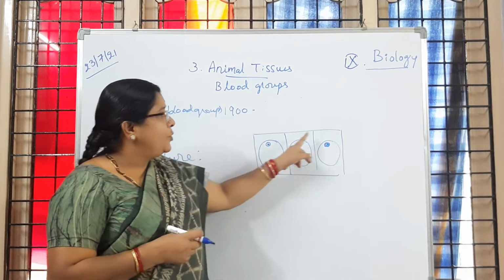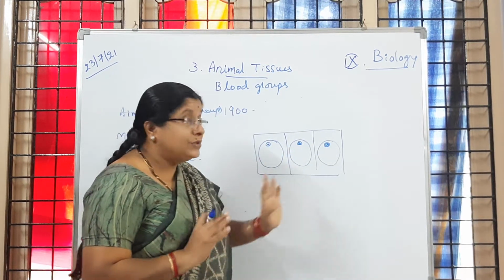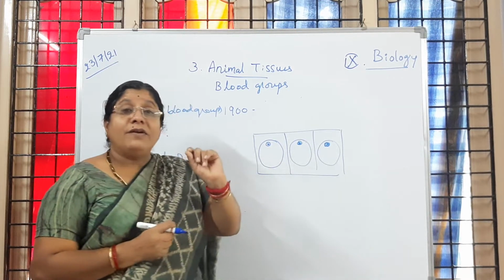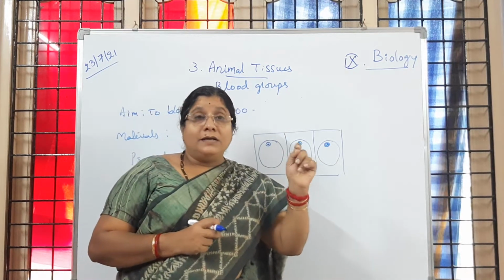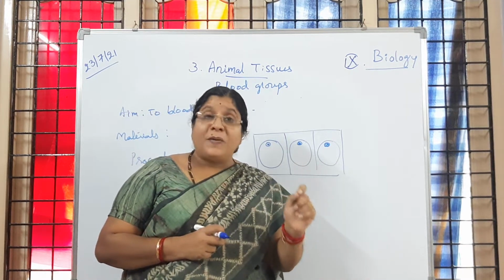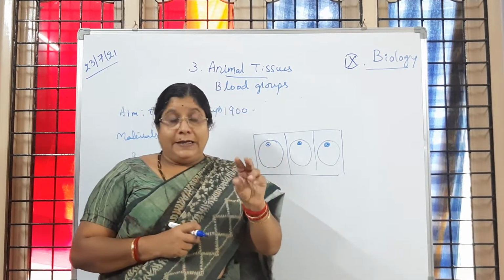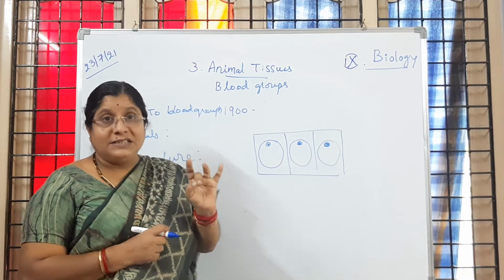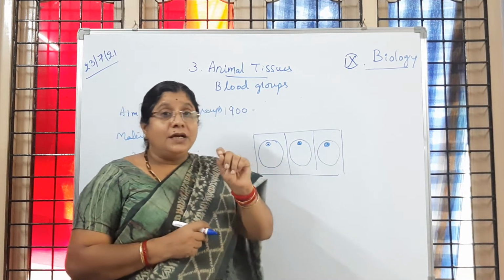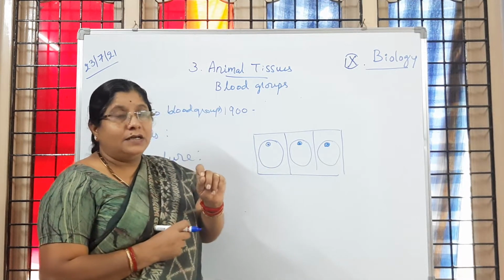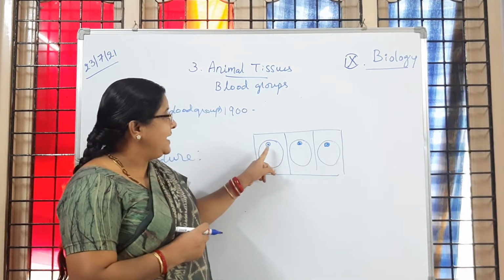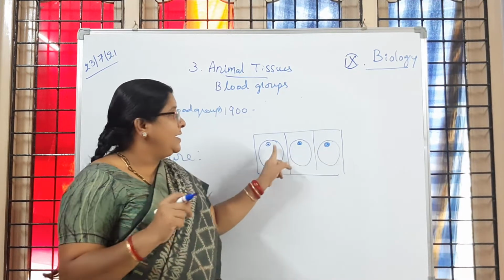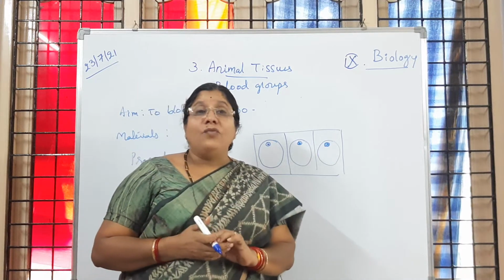So now we have taken a porcelain plate and divided it into three parts, and with the help of a wax pencil we made three circles. From the blood group identification kit, we have taken anti-sera A, anti-sera B and anti-RhD sera. Just one or two drops of each. We kept anti-sera A, anti-sera B and anti-RhD sera in those circles. Okay. Then what do we have to do?